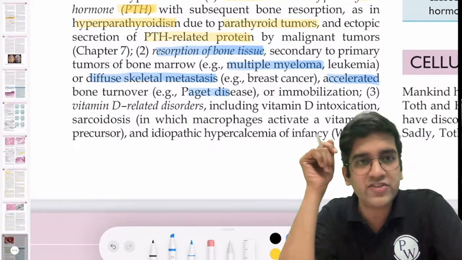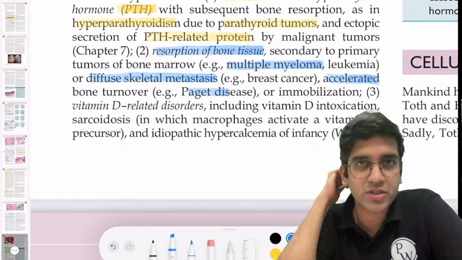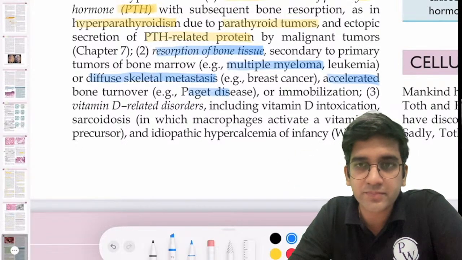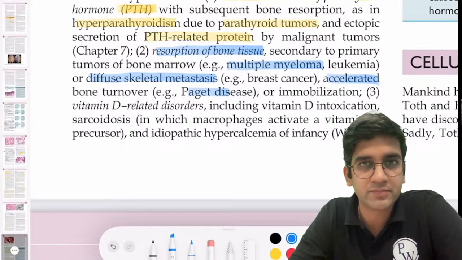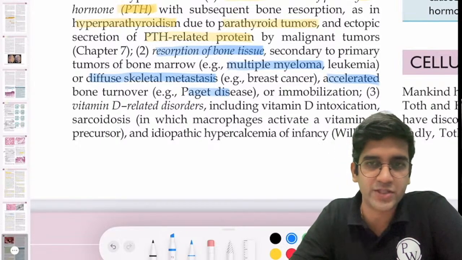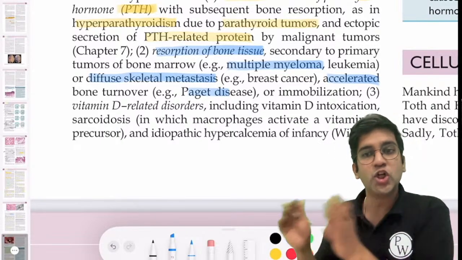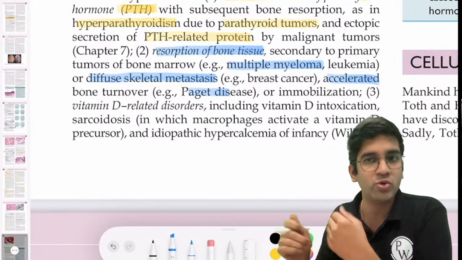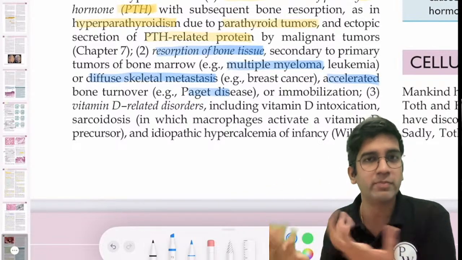If vitamin D is deficient, what disease does it cause? From your biochemistry, vitamin D deficiency causes rickets, osteomalacia, right? It definitely causes rickets and osteomalacia. Because when vitamin D is gone, calcium is less. That's why my bone is not growing properly, not maturing properly, right?